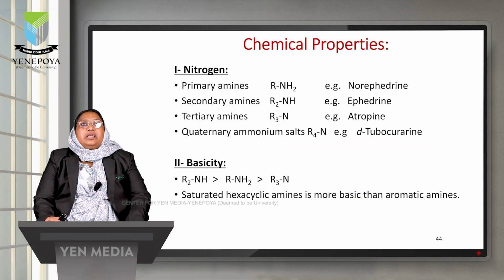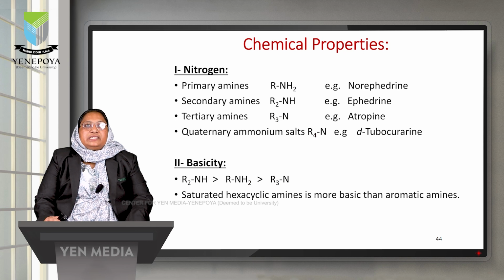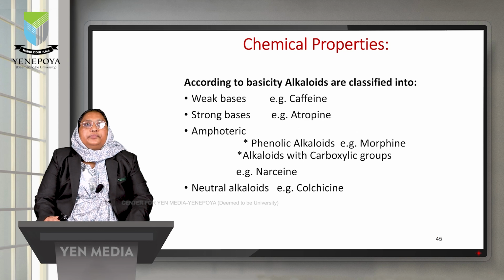Next we'll go for chemical properties. These chemical properties are because of the presence of different atoms or chemical compounds present in the alkaloids. The main important atom is nitrogen, and this nitrogen is responsible for basicity. Nitrogen can be available as primary, secondary, tertiary and quaternary salts, and the basicity will be exhibited based on this nitrogen compound. So according to the basicity of nitrogen atoms, the alkaloids are classified into different types: weak base, strong base, amphoteric base and neutral alkaloids.